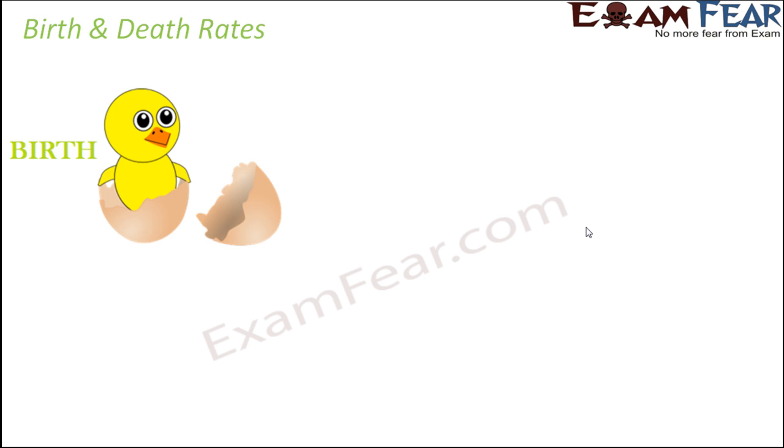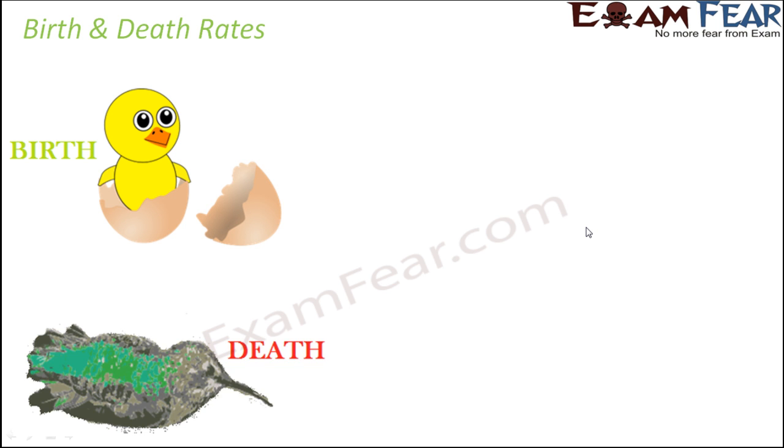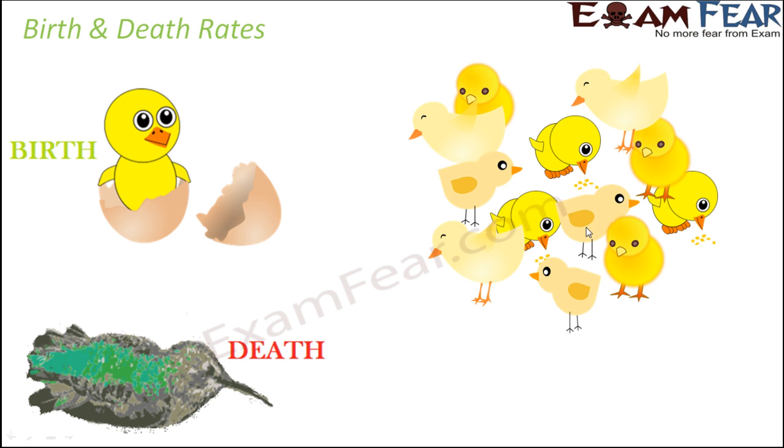Let us start with birth and death rates. As I said, when you talk about one individual, like this bird, the bird is born, and similarly a bird might die. So we can talk about birth and death in case of an individual. But when it comes to population, the population cannot take birth together and cannot die together.